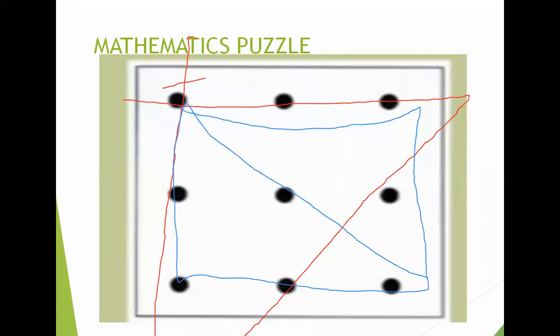Someone has done this one completely, and I think Avinash sir, the name is written on the screen. I think it's correct. 4 lines, 1, 2, 3, 4.